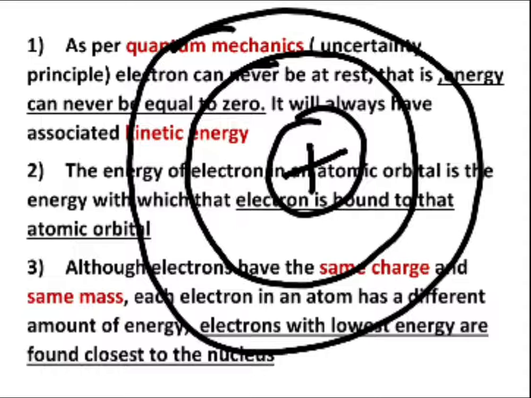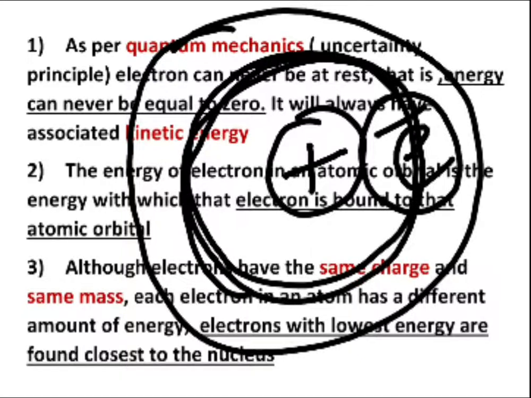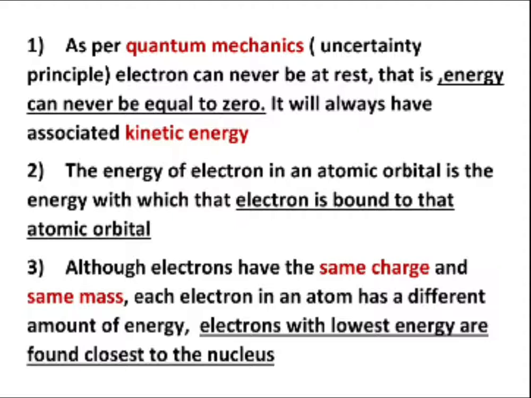Then the energy of that electron within each atomic orbital, suppose I am talking about this electron in this particular atomic orbital, then how much energy will it require? The energy with which that electron can easily be bound to that particular atomic orbital, so it can stay fixed within that path and can easily rotate within its orbit, right? So that is the second concept regarding electron.